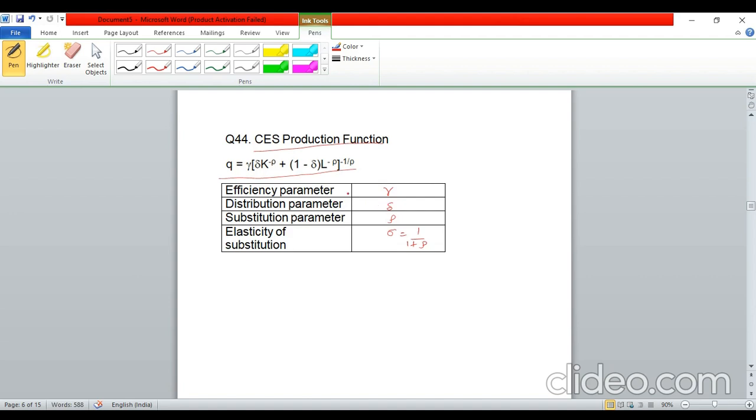So what I have done here is I have written the correct parameters. So these are all correct values, but they had jumbled this. So you got an idea what they asked. Here the gamma refers to the efficiency parameter. The delta is the distribution parameter. The rho is the substitution parameter, and the elasticity of substitution, sigma, is equal to 1 by 1 plus rho. So they asked to match these parameters. If you know what all these parameters mean, it must have been very easy for you to solve this.